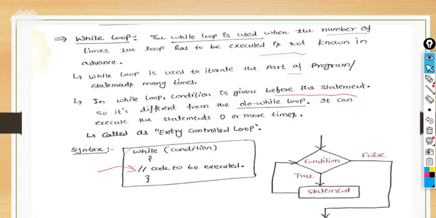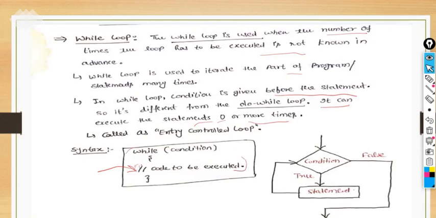So while and do while are different. We will study do while later, but in the while loop, the statements may execute 0 or more times. It is possible that the minimum is 0 times, meaning the statements are not executing, and the maximum is any number of times the statements written in the while loop body repeat.